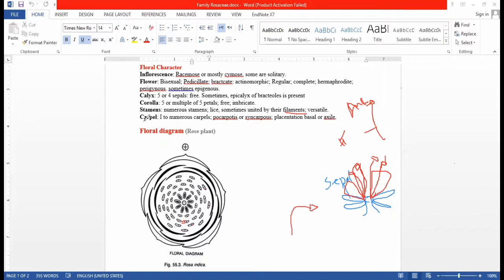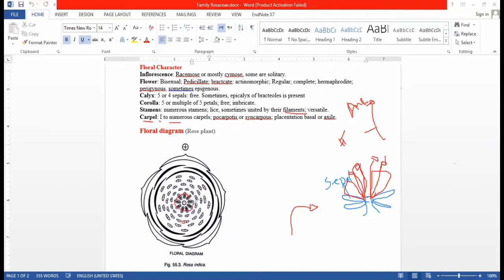After the stamens, let's move to the carpel. The carpel number in the Rosaceae family is mostly 1 to numerous. It is the inner part and it is the female part.